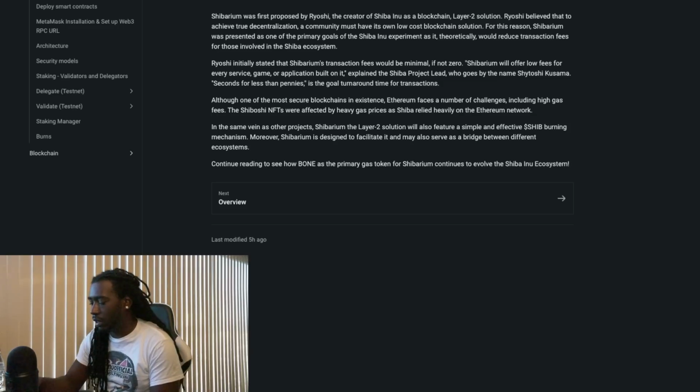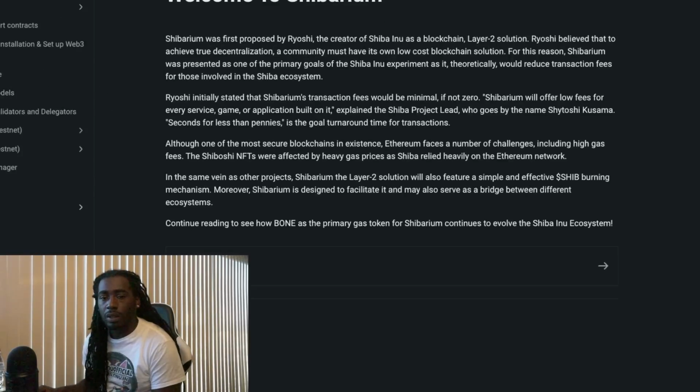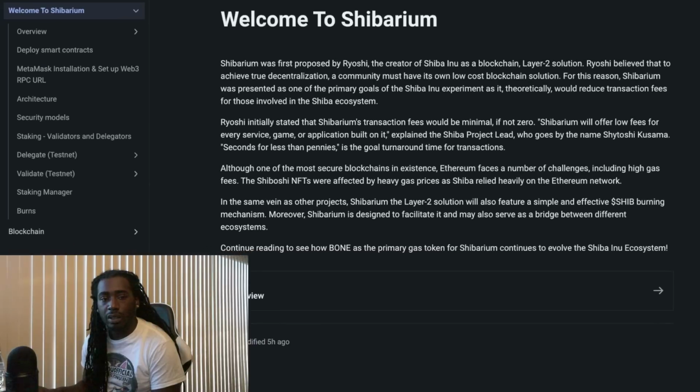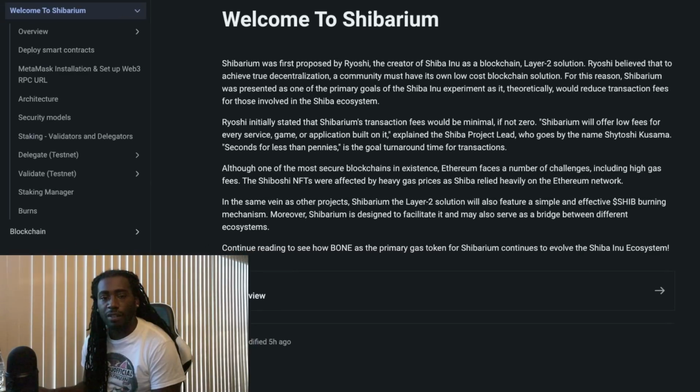Okay, let's zoom in. So as you can see here, we have a few tabs on the left hand side in the left menu panel where it says welcome to Shibarium. So we get an overview of the welcome to Shibarium part, second overview I guess of the entire documents. Then we get a section that says deploy smart contracts.